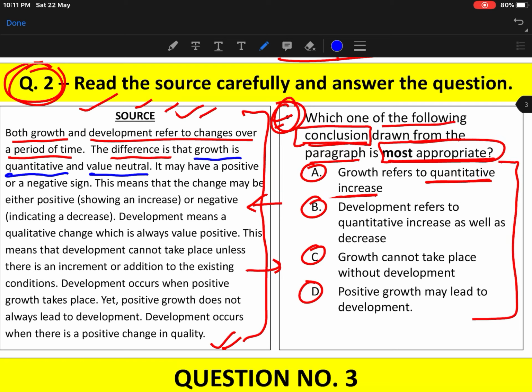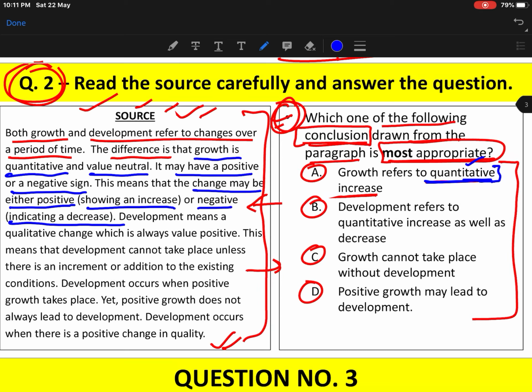Growth refers to quantitative, up to this word this is right. But it may have a positive or a negative sign. This means that the change may be either positive, showing an increase, or negative, indicating a decrease. It means that growth can be negative as well as positive. Growth refers to increase as well as decrease of something in quantity.